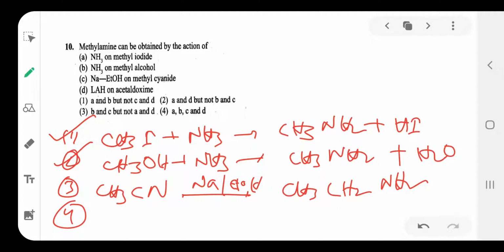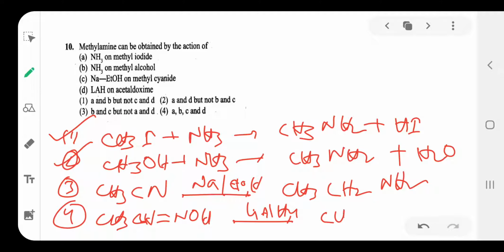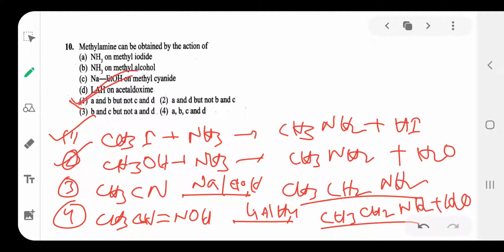Next, the fourth one is acetaldoxime, that means CH3CH=NOH oxime, reacting with lithium aluminum hydride to form CH3CH2NH2 plus H2O separated. This is ethanamine. So the last two form ethanamine, the first two form methanamine. Options A and B are formed. Option is 1.